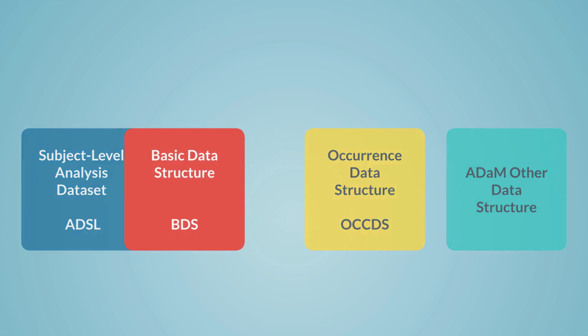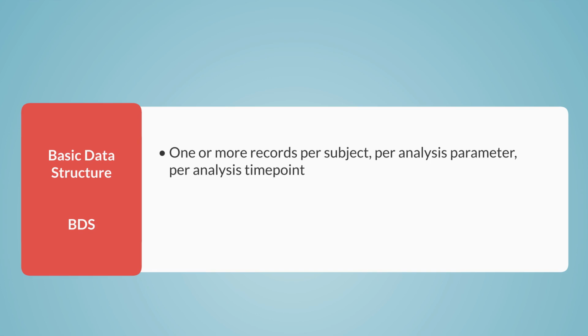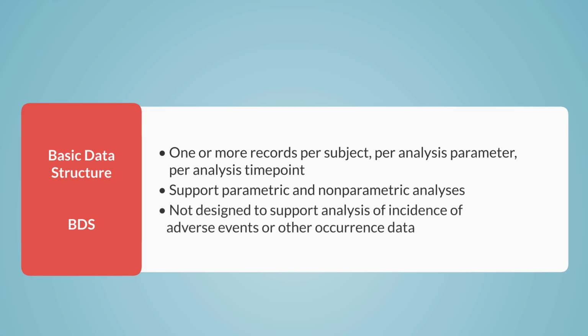A basic data structure, or BDS, contains 1 or more records per subject, per analysis parameter, per analysis time point. This structure contains a central set of variables that describes the analysis parameter and contains the value being analyzed. The BDS supports parametric and non-parametric analyses. However, it was not designed to support analysis of incidence of adverse events or other occurrence data. Analysis of such data is supported in the OCCDS.